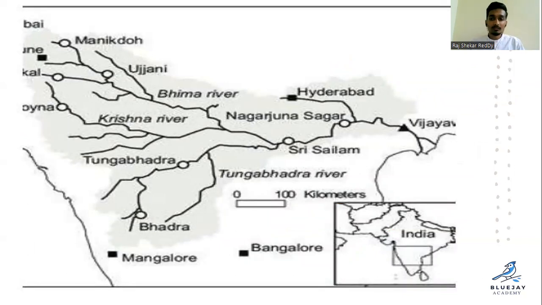So this is what you can see, the Krishna, how it flows. This is the Bhima. Here is Srisailam Dam, Nagarjuna Sagar, and Tungabhadra from here. And these are Koyna here and Bhadra here, Tungabhadra.